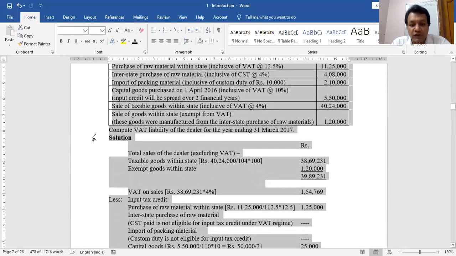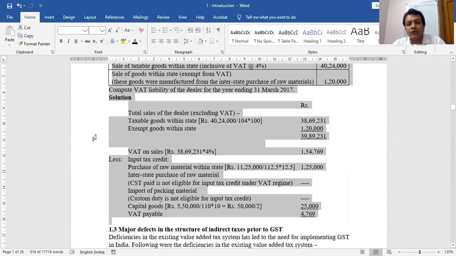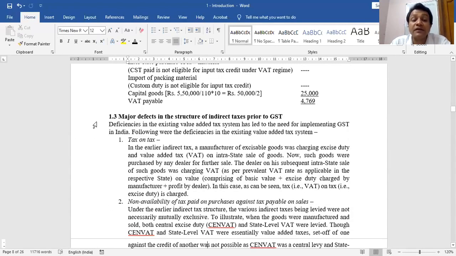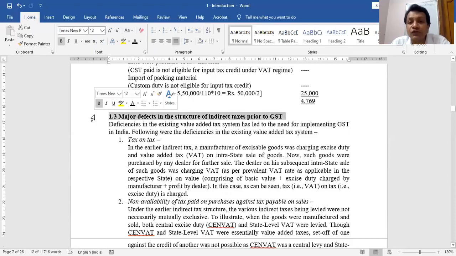You are not supposed to learn this. Ignore it. For VAT, though it is given in the course of Unit 1, there is no need for you to learn about VAT. Ignore it. But you must know the defects in the earlier system. Why was there a need for GST? Because you must know the defects of the earlier system of indirect tax.